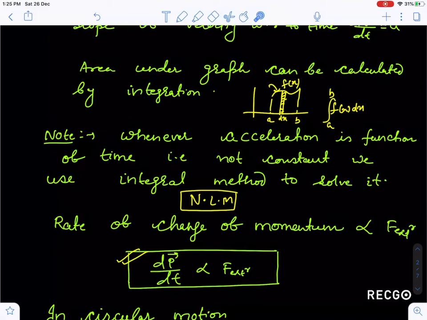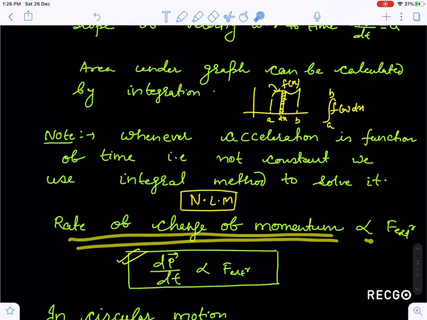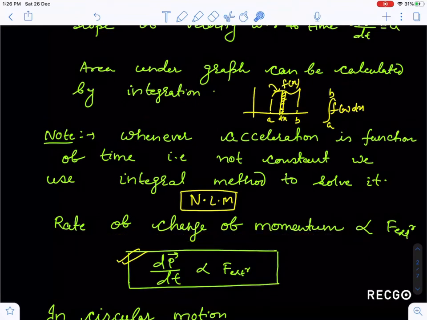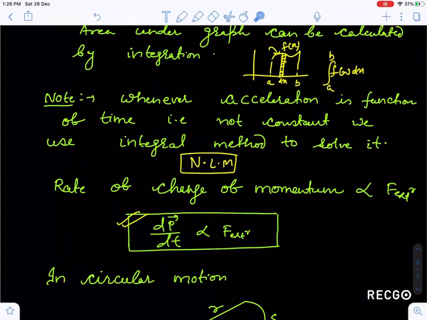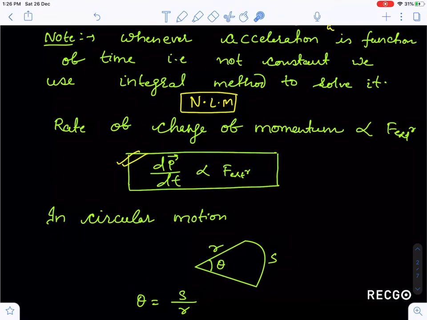In Newton's law of motion, you know that the rate of change of momentum is proportional to the external applied force. So dp by dt is proportional to F external. That is why differentiation of momentum is required to get the external force. In circular motion, as you all know, theta can be written as s by r.